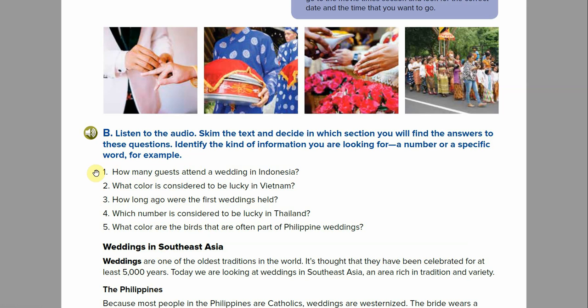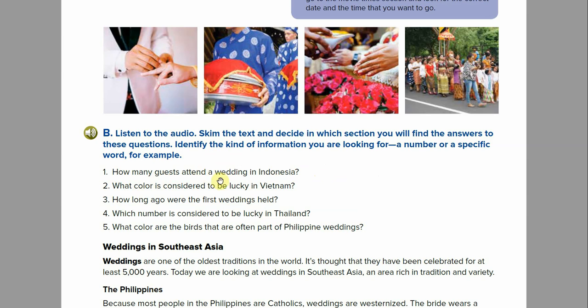So for number 1, I'll read it and please repeat it with me. How many guests attend a wedding in Indonesia? So, what type of information are you looking for? How many guests is a number. So, write the word number.